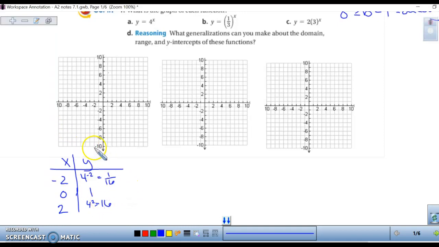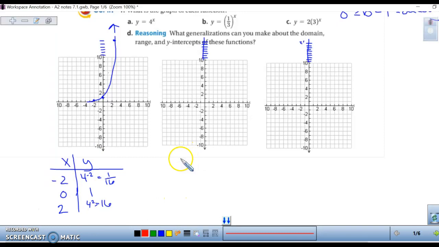So let's graph that. So we have -2 and 1/16, so very low. 0, 1, and 2, 16. So it's going to go off the chart quite a bit. We'll just make it go there. That sounds about right. So that's sort of what your graph looks like.